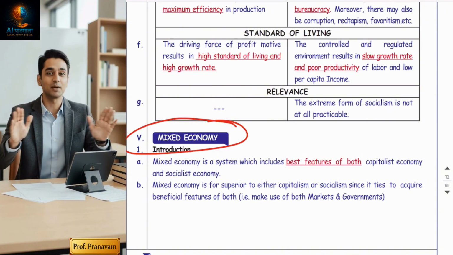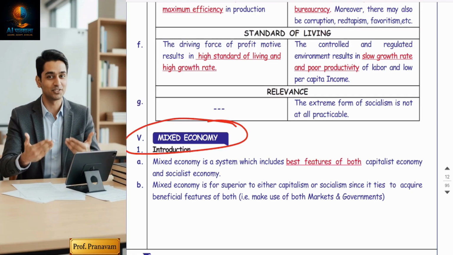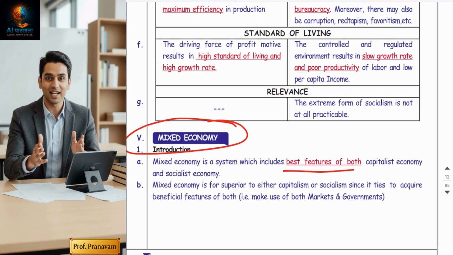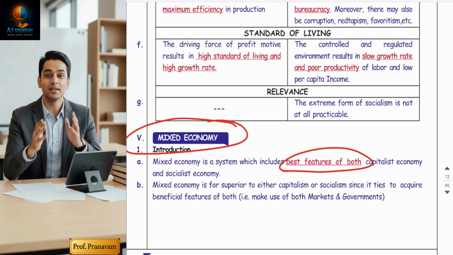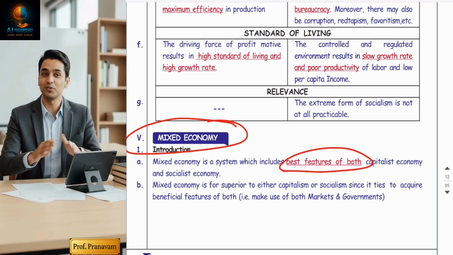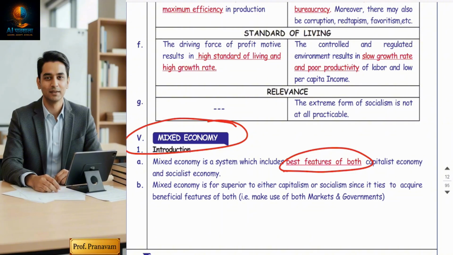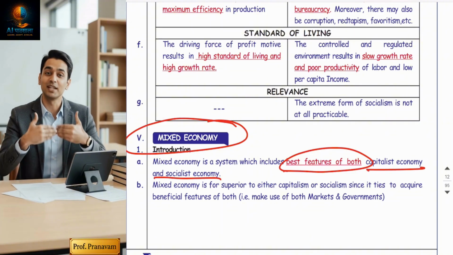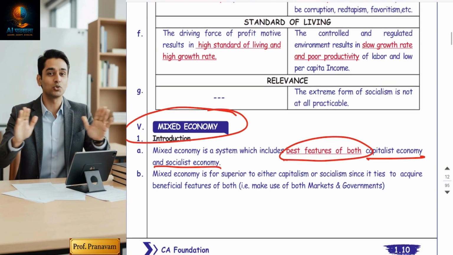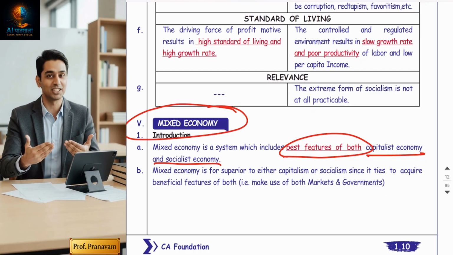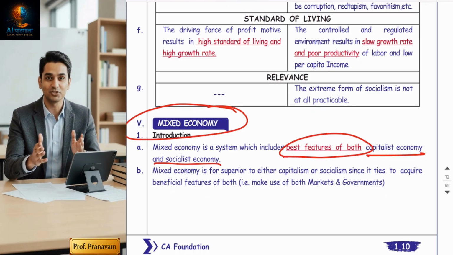This system combines the best features of capitalism and socialism. The best features of capitalism and socialism means the advantages of both have been taken and one neutral economic system has been created. Capitalist economy and socialist economy: what are the features in this? Please understand some features.